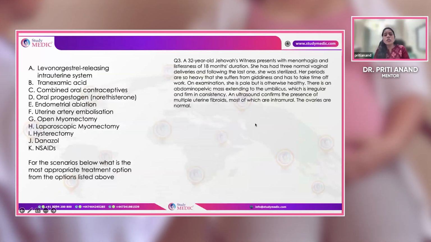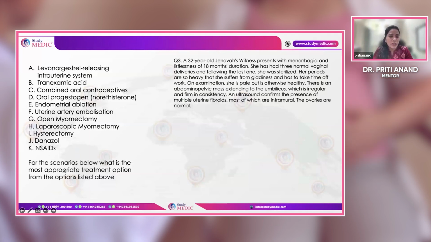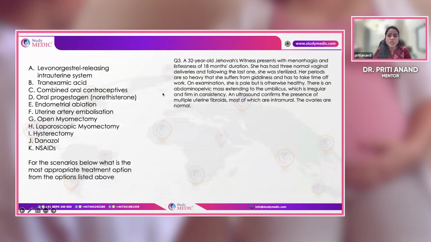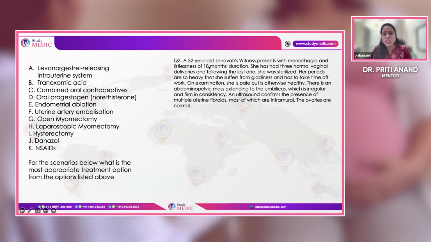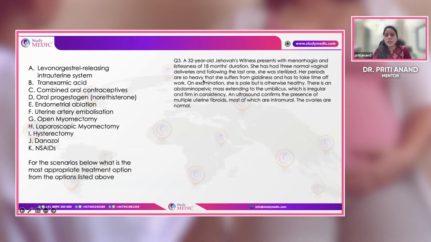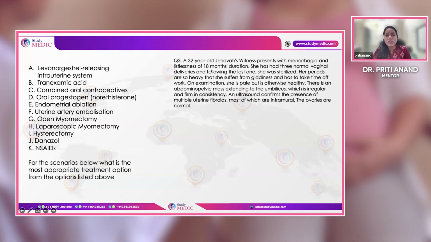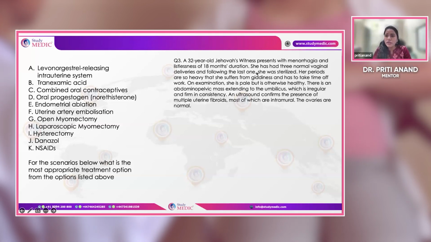Okay, so next question. What is the most appropriate treatment option for this patient? All are treatment options, so which is the most appropriate for them? A 32-year-old lady, Jehovah's Witness, with menorrhagia and listlessness for 18 months, very weak because of menorrhagia, with 3 normal vaginal deliveries.